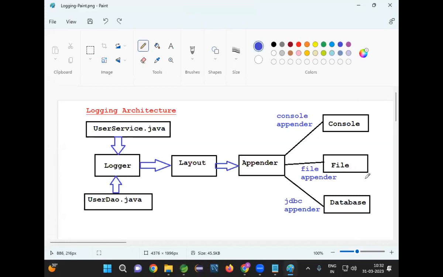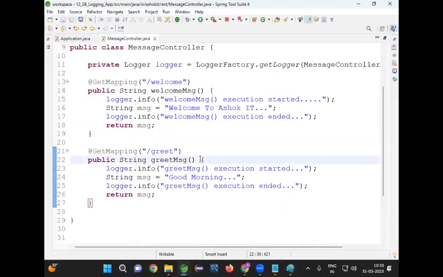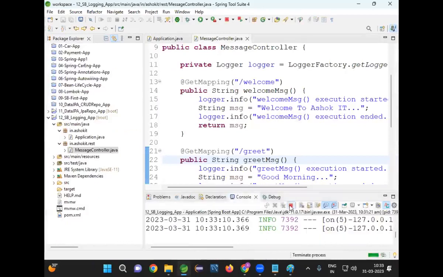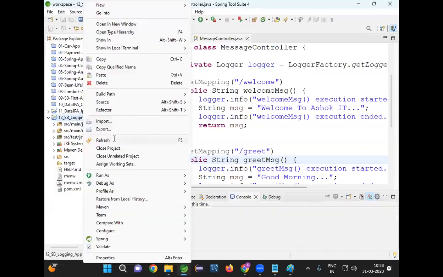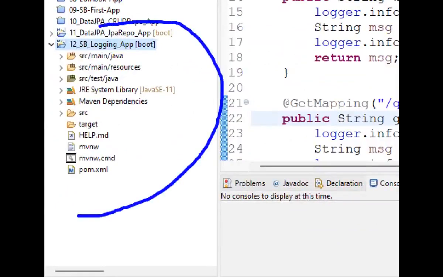Why is it generating on the console? By default, Spring Boot will use console appender. Now, I don't want only console. I want a file also. Now let us refresh this project. In this project, is there any log file available, guys? Can you check this here? Is there any log file available in the project? Currently, the log file is not available.